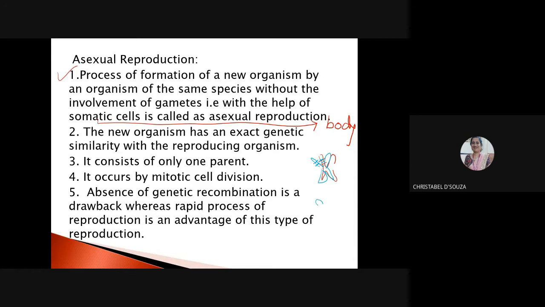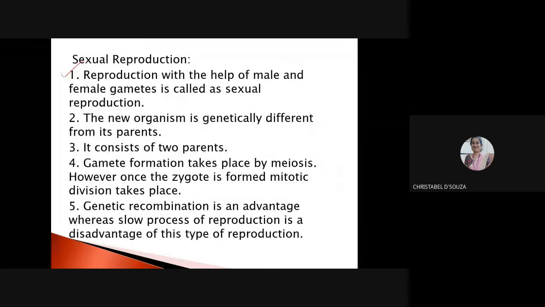So now we have blue, with a dot of red in between, then again we have blue, right? So this is how the exchange has taken place. And therefore, we do not get replicas of the parent cell, but cells with variations. So now in asexual reproduction, the new organism has an exact genetic similarity with the reproducing organism, right? On the other side, in sexual reproduction, the new organism is genetically different from its parents, okay?